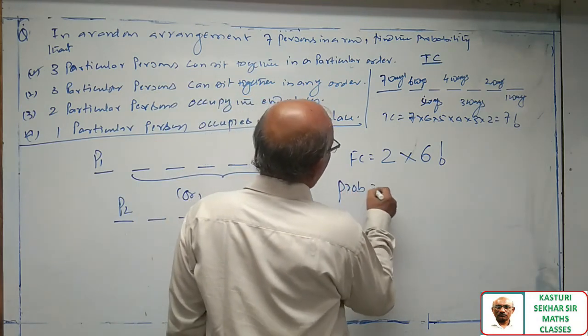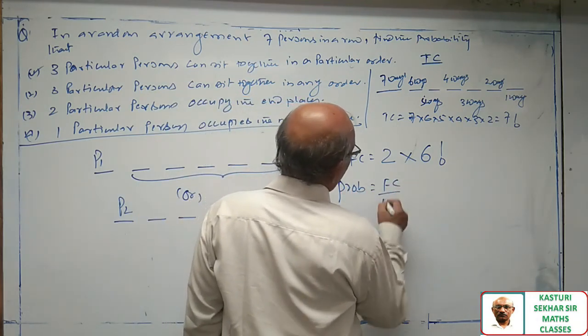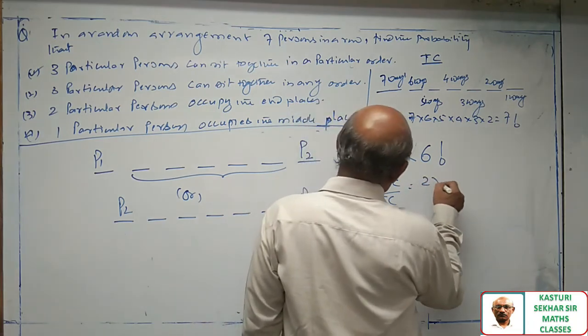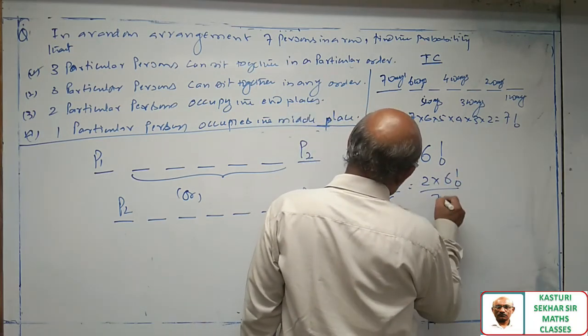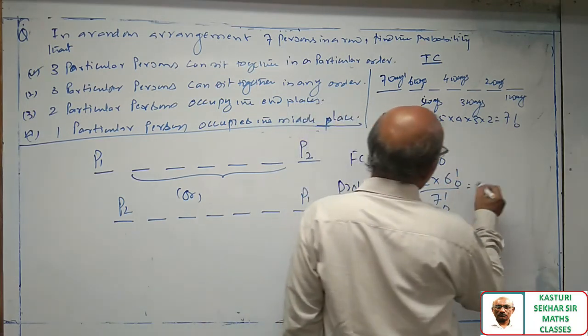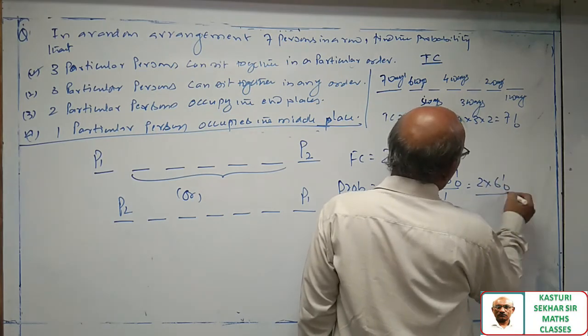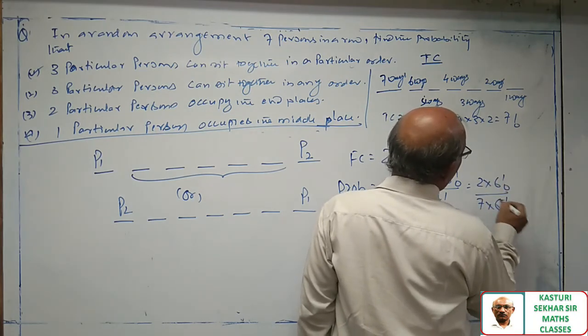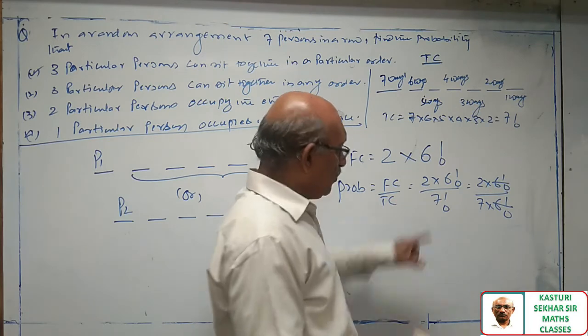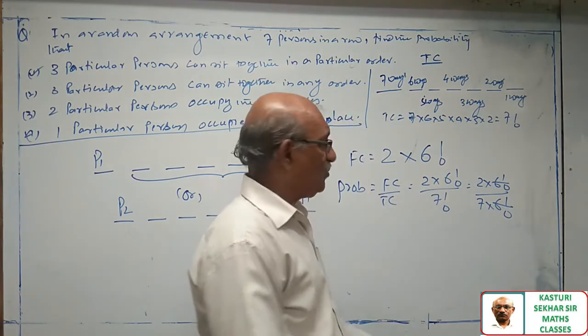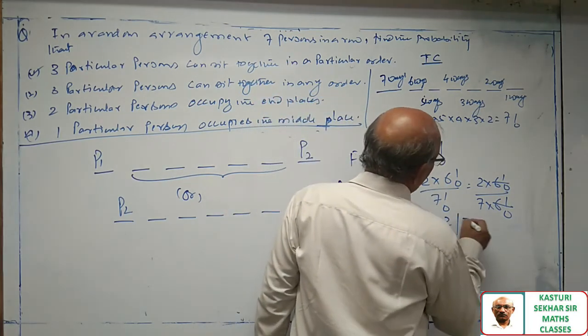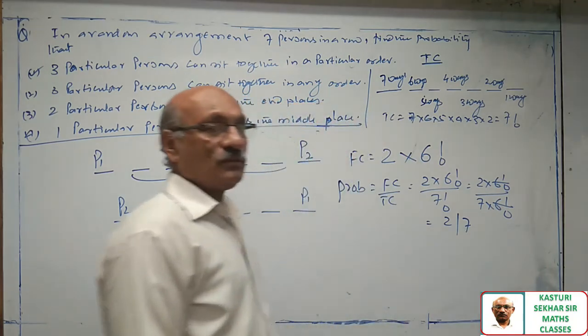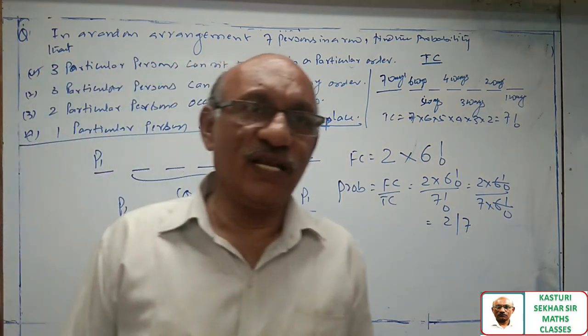So probability is equal to favorable cases to total number of cases. 2 into 6 factorial by 7 factorial, that is 2 into 6 factorial by 7 into 6 factorial. The numerical difference of these two numbers is 1. So 2 by 7 is the answer.